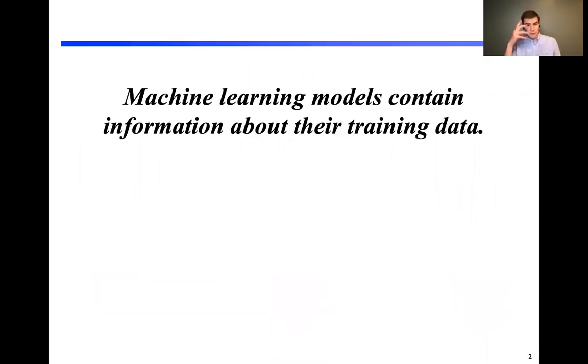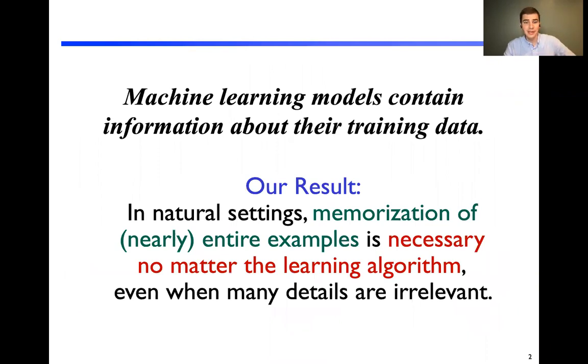Machine learning models contain information about their training data. This is kind of the point. Our result is that in natural settings, memorization of almost entire examples is necessary, no matter the learning algorithm you use, and even when many of the details that are memorized are irrelevant to the task at hand.